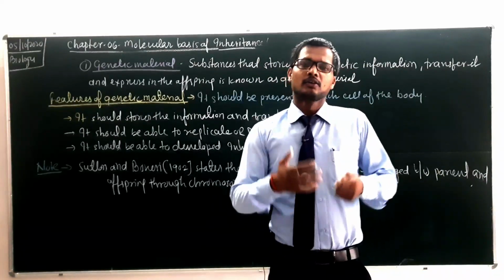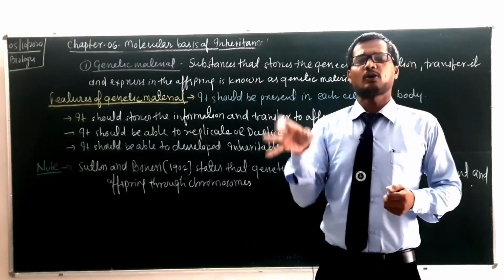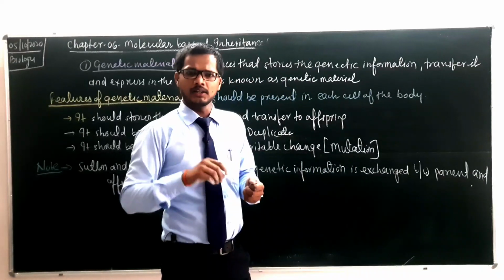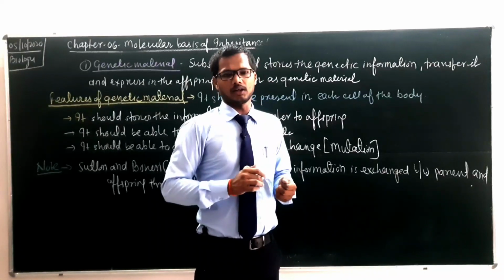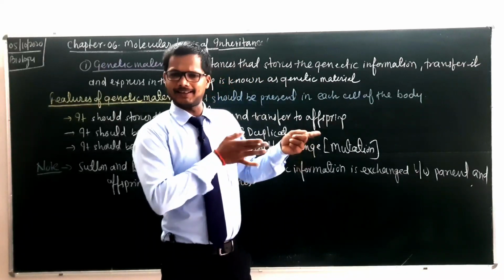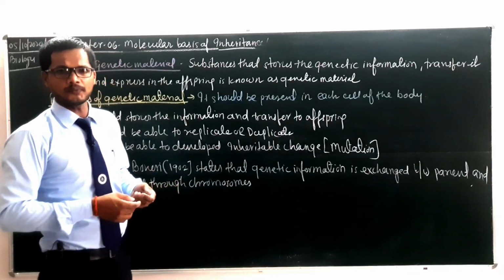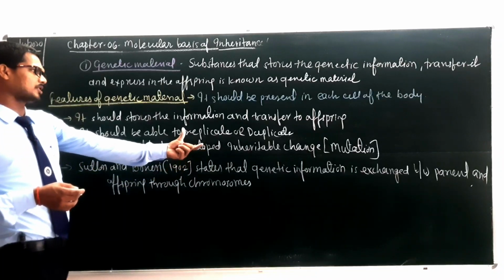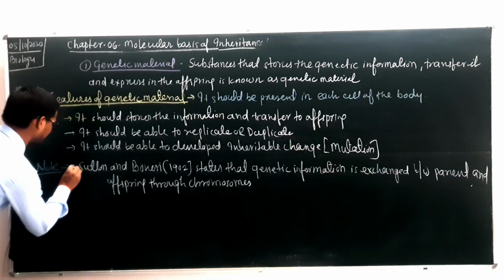And as you know, chromosomes are found in the nucleus, and on chromosomes there is a presence of genes, and a gene, as you know, is a piece or segment of DNA, or we can say the smallest unit of heredity. So Sutton and Boveri, 1902, state that genetic information is exchanged between the parents and offspring through chromosomes, and this was point number 2.